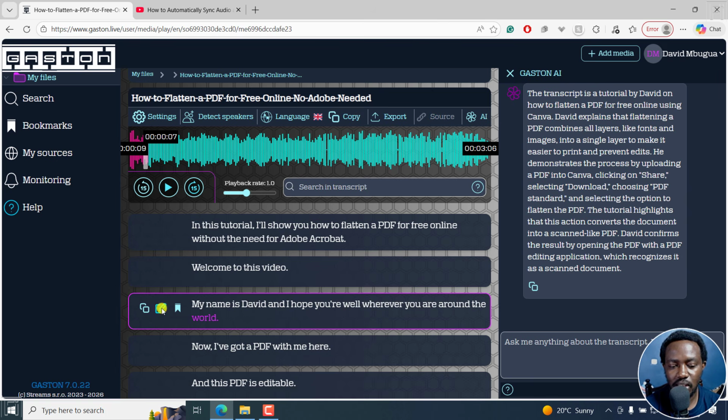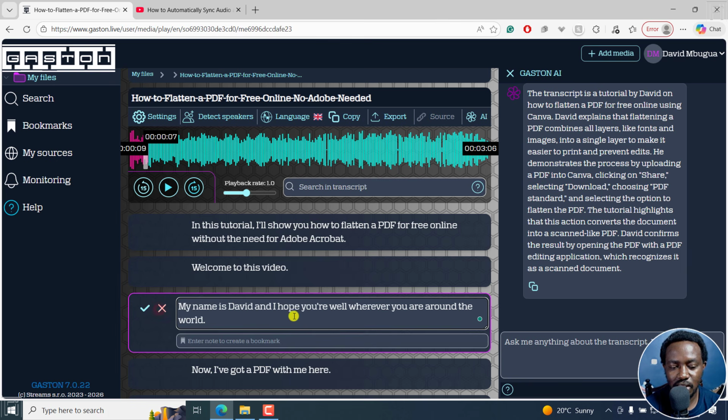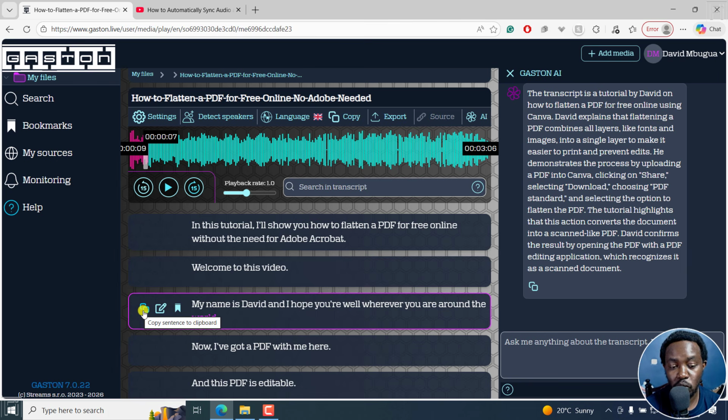The AI has really got my voice correctly. It's doing the transcription well, but let's assume it missed something. If you're right inside here, you can just click on this, edit sentence, and do the changes that you want. Let's close that. You can also copy the sentence to clipboard and also create a bookmark of this.